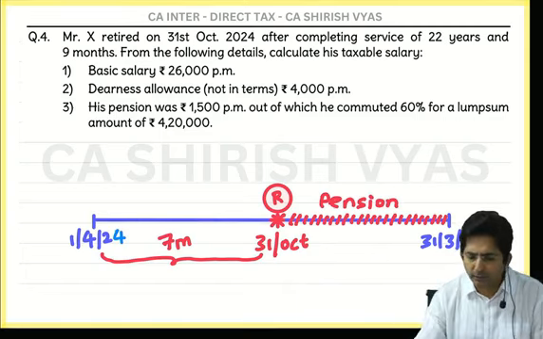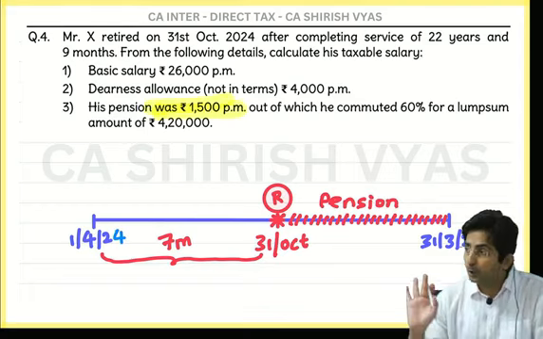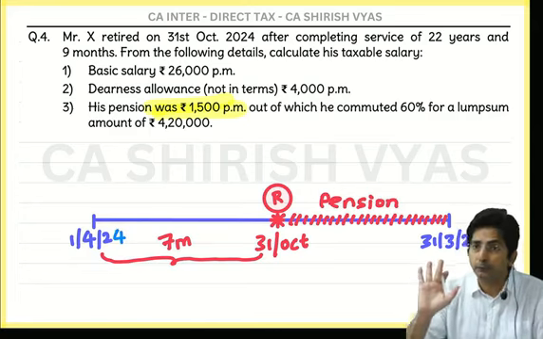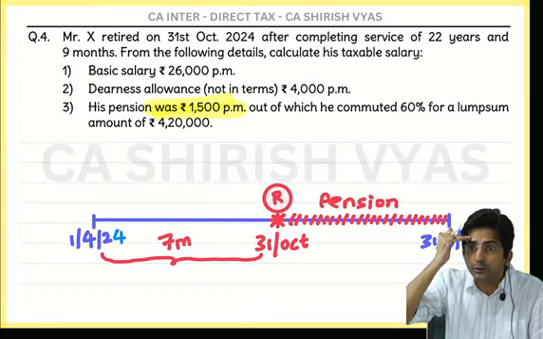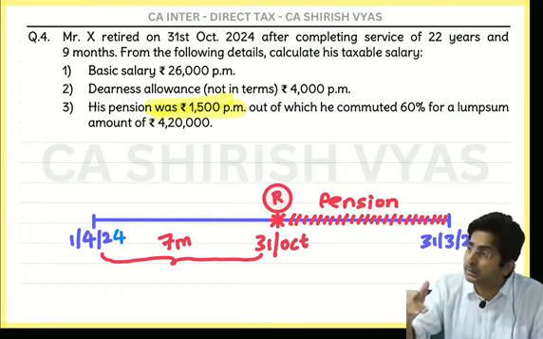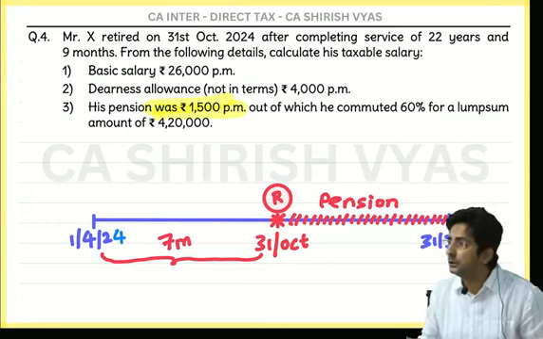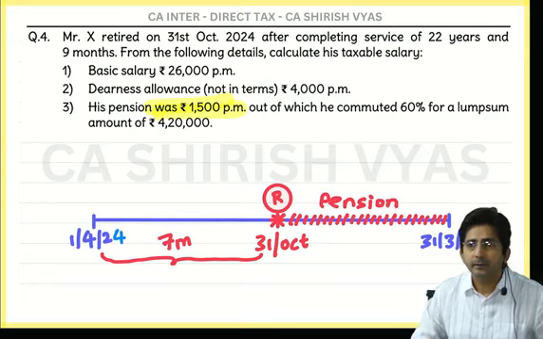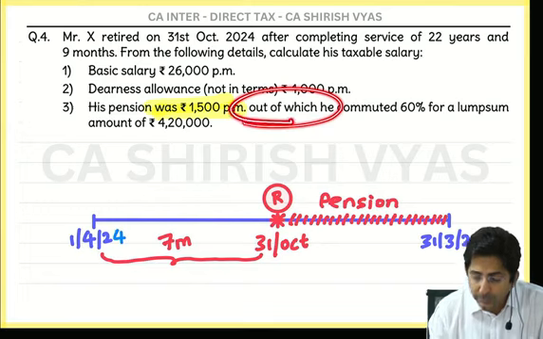See in the question what they have written. His pension was fixed at 1500 per month. Means actually boss told him, you will get a pension of 1500 per month. And he was not able to decide, he got confused. Should I take 1500 on month to month basis, or should I convert into lump sum? He was confused. So what he did? He requested the boss, look, out of which?